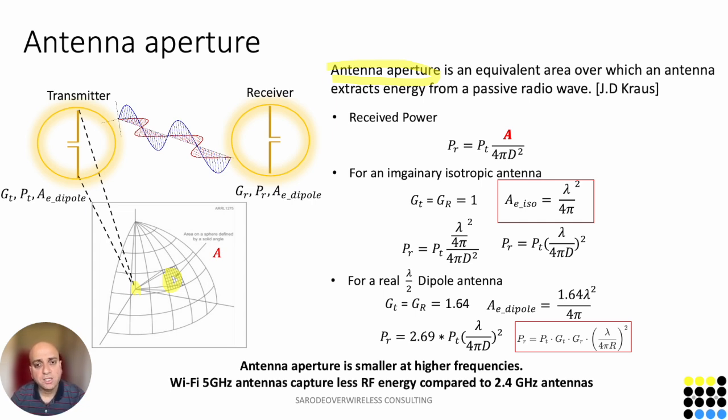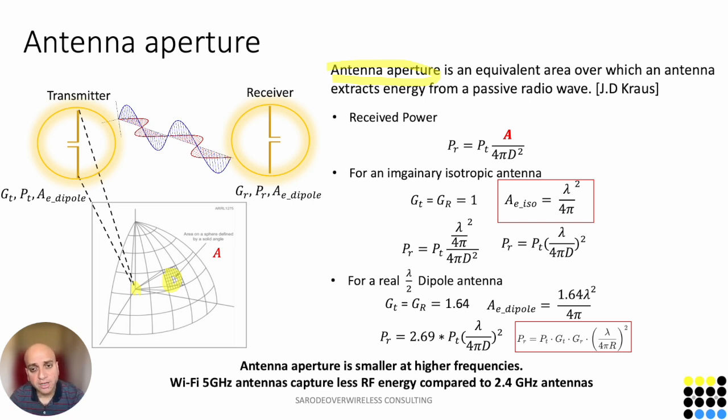For an imaginary isotropic antenna, the transmitted gain and the received gain are equal to 1, and the effective isotropic antenna aperture is given by lambda squared by 4 pi.